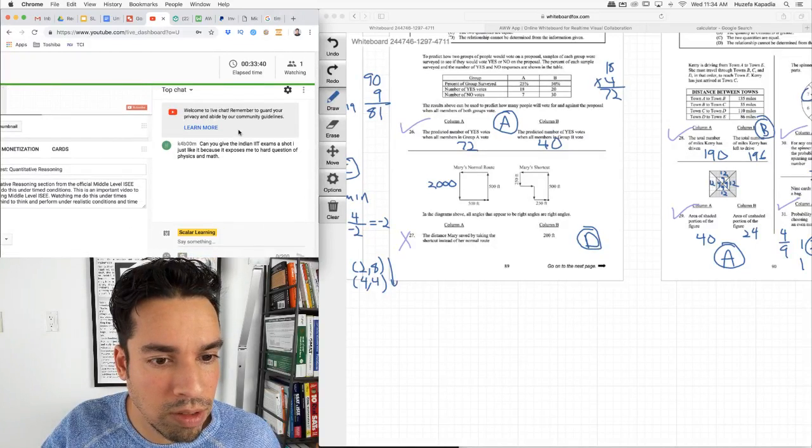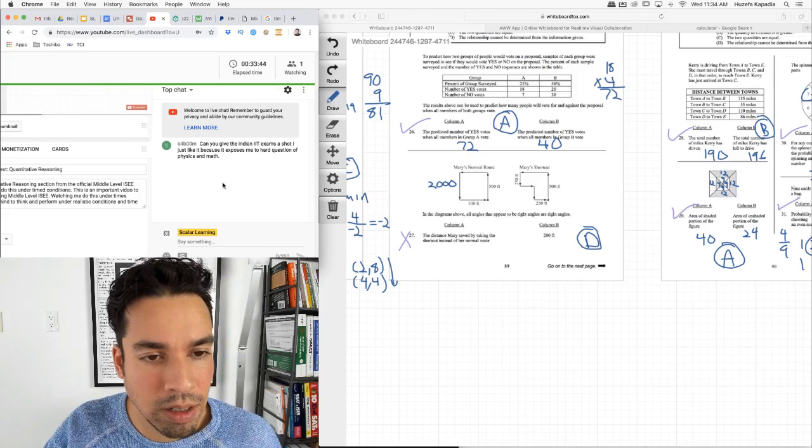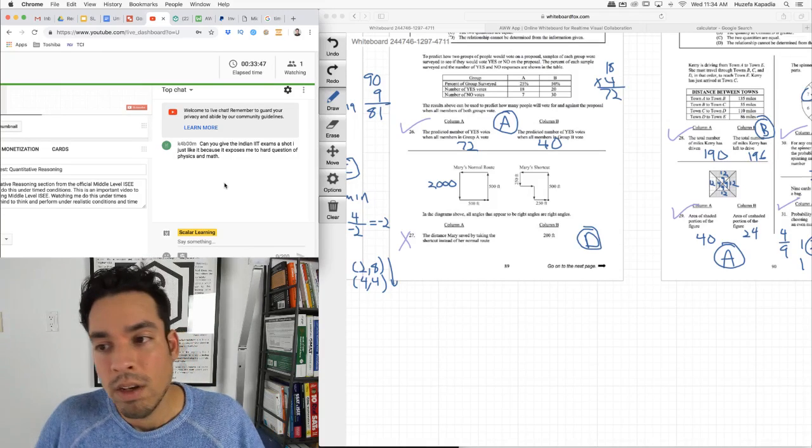Okay, can you give the Indian IAT because it exposed me to... Yeah, if you want to send it to me, I'm happy to check it out.